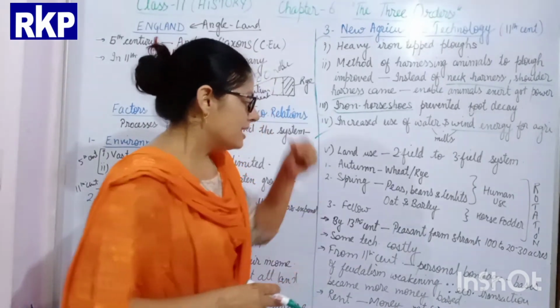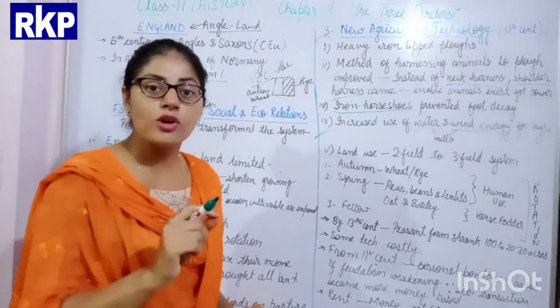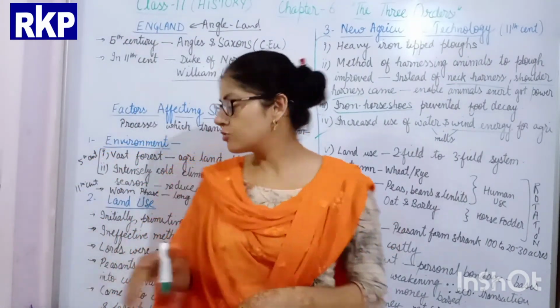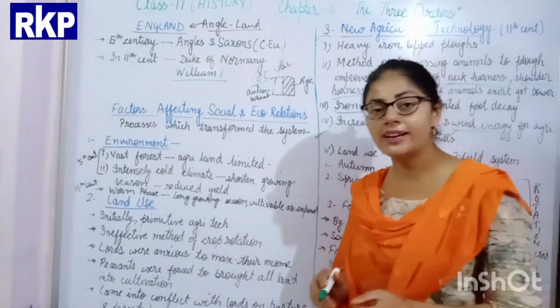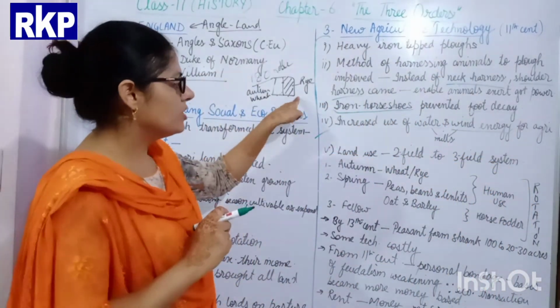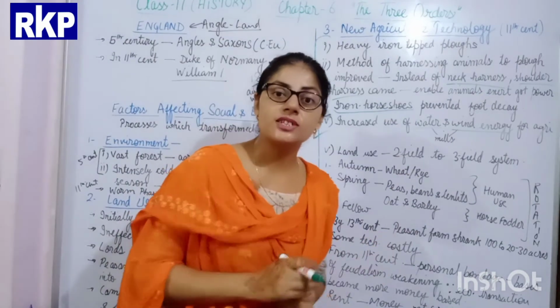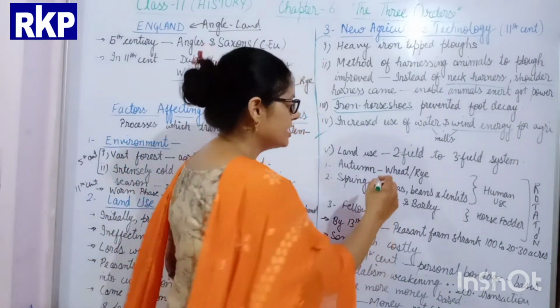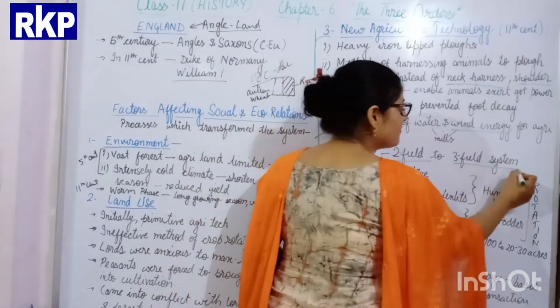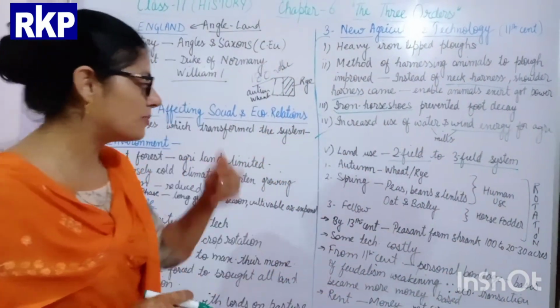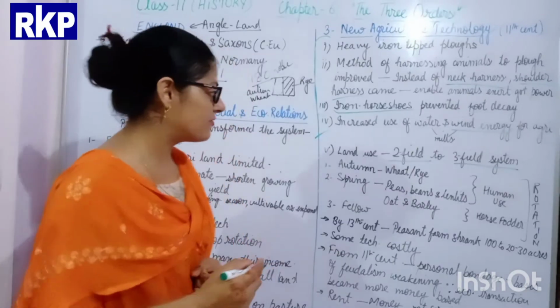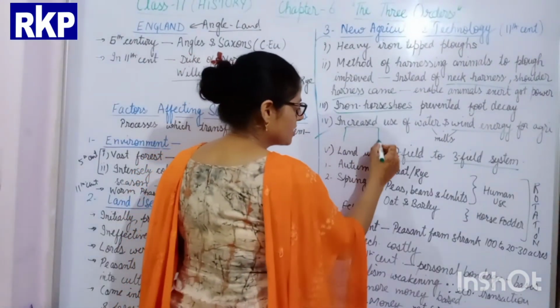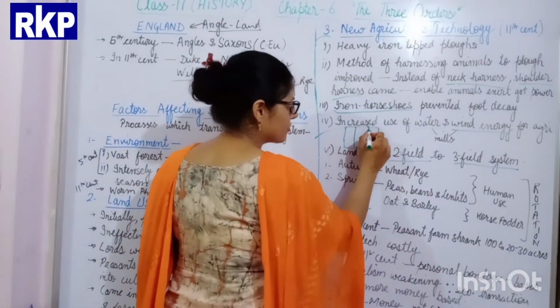Okay. Now the fifth change which came was the change in the land use. As I told you earlier, in the topic of land use, the two field method of cultivation was used earlier, but now after the 11th century, instead of two field, the three field system of cultivation started to be used. What happened now in three field? The total field of the peasant gets divided into three parts.